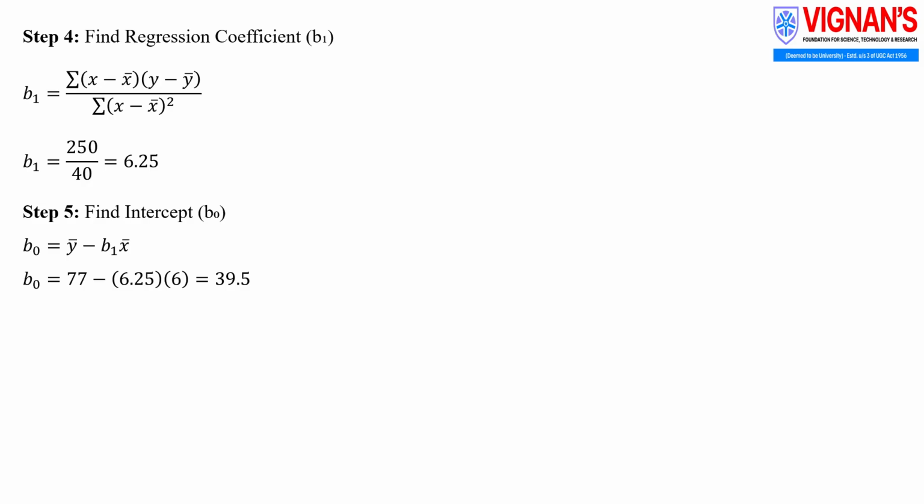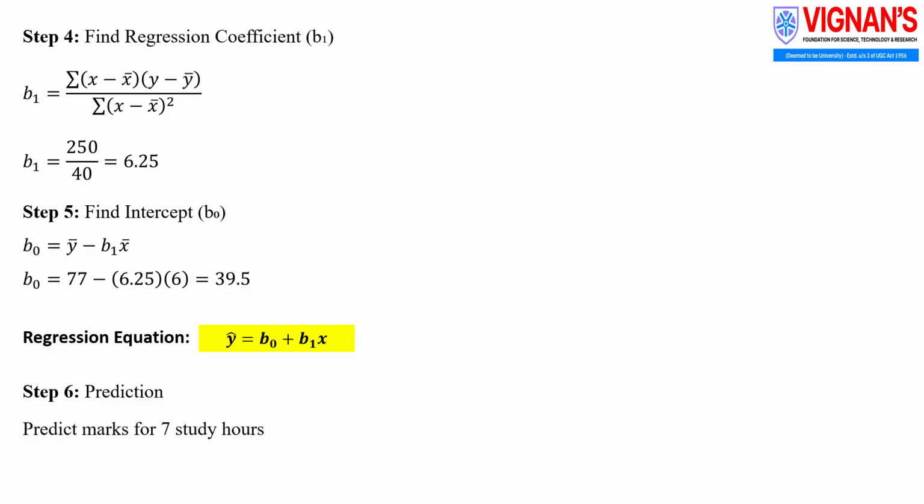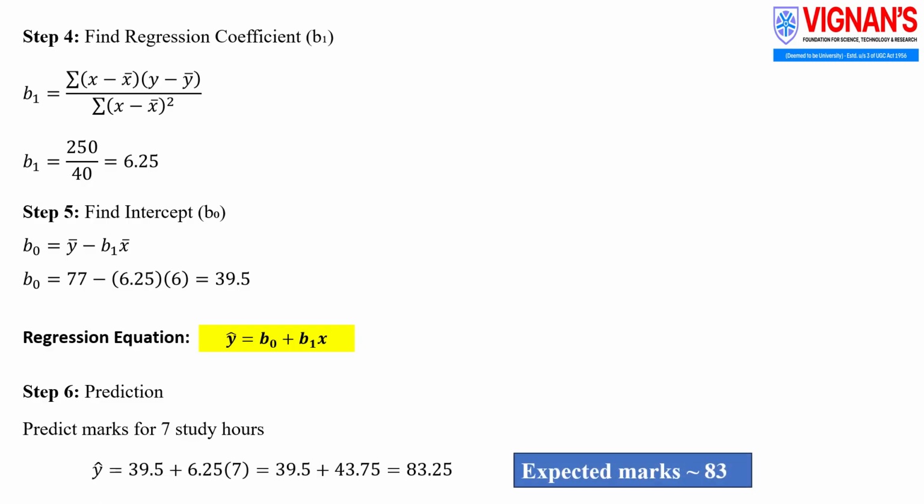Using the regression coefficient and the intercept, the regression equation is formed. This equation expresses the relationship between study hours and marks in a mathematical form. To make a prediction, the required study hours are substituted into the regression equation. When the study time is 7 hours, the estimated marks are slightly above 80. This predicted value lies within the trend of the given data, showing that the regression model provides a reasonable estimate.